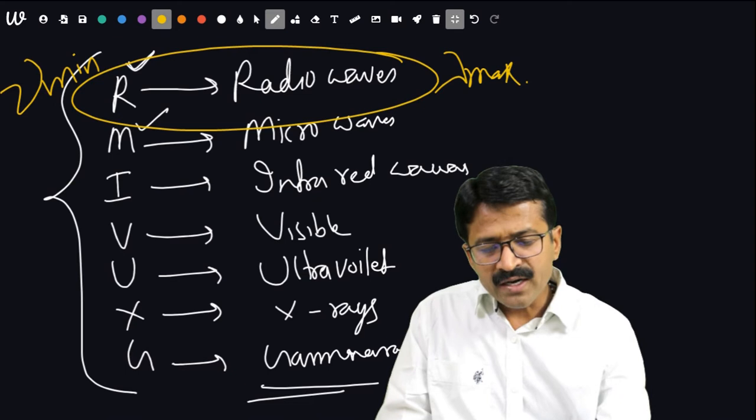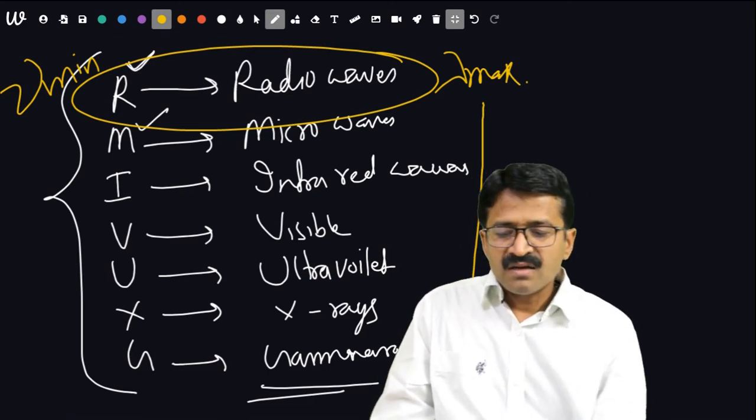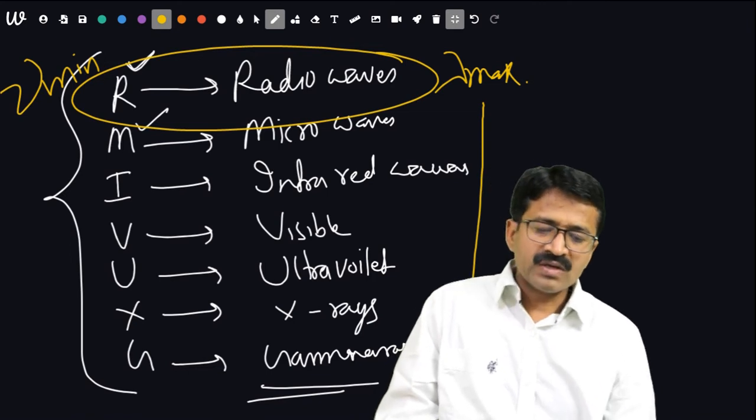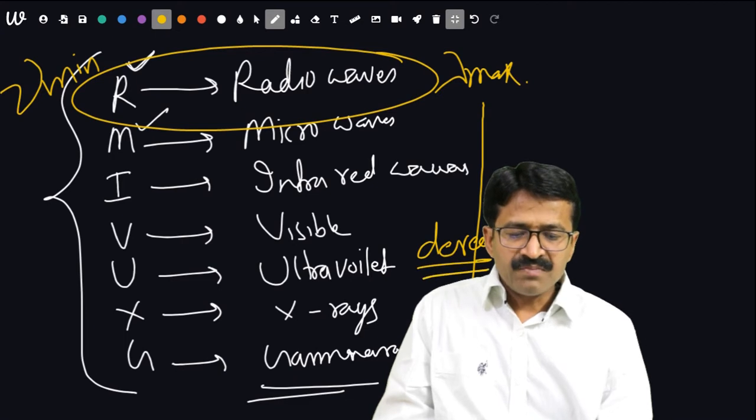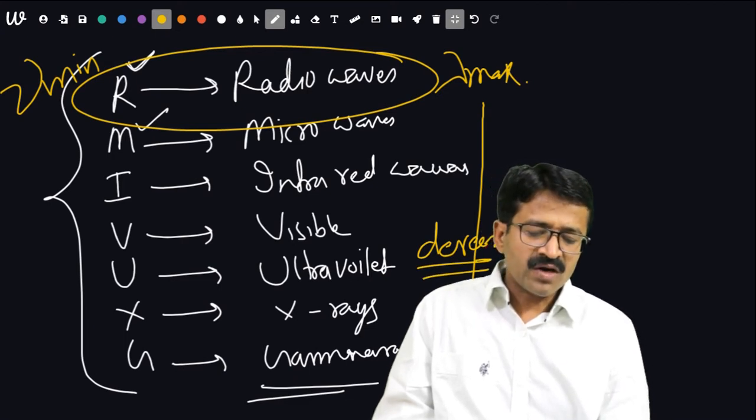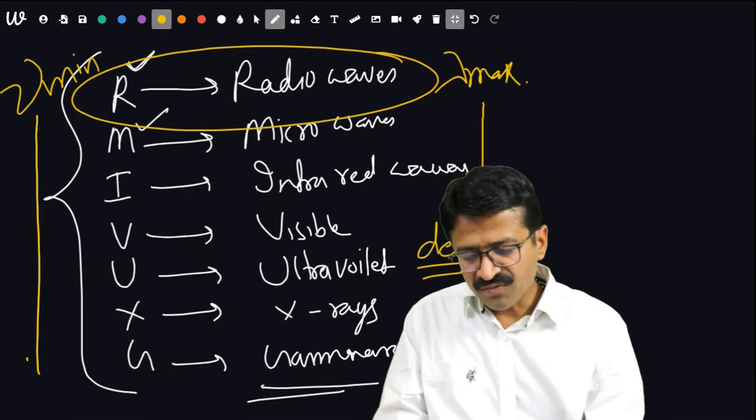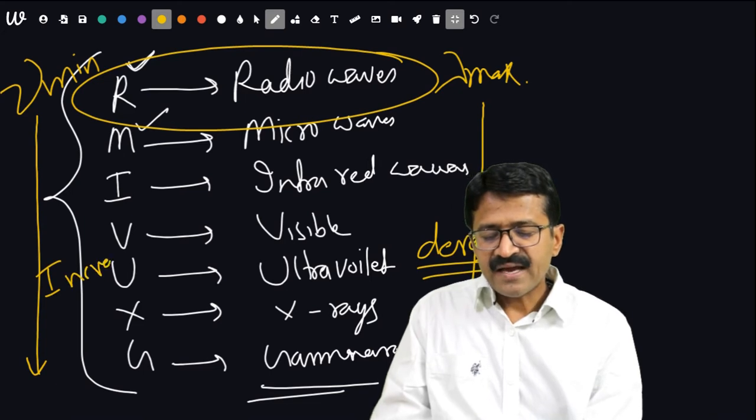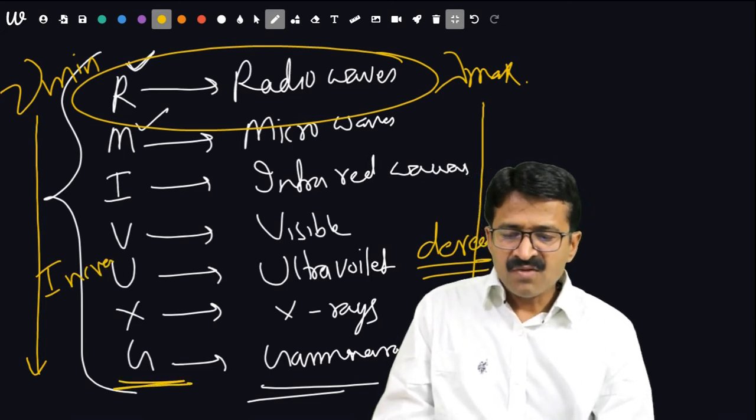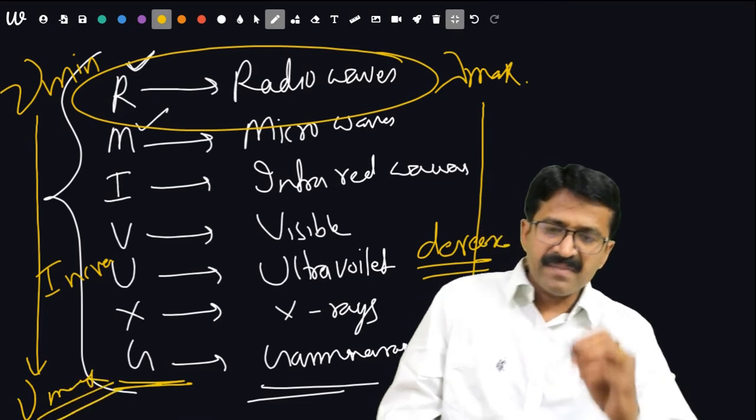Lambda will go on decreasing whenever you are moving from radio wave to gamma wave. Lambda is minimum for gamma rays, wavelength is minimum. But in the case of frequency, it will go on increasing and it will be maximum for gamma rays. Remember this thing.